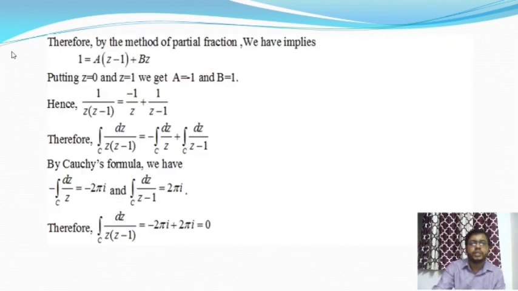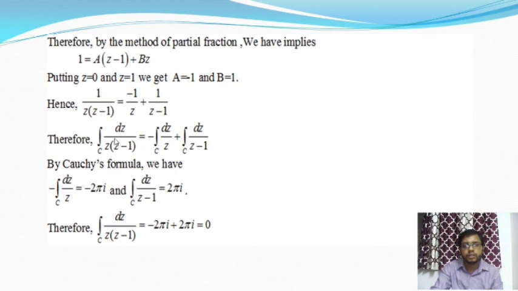If we put z equal to 0 we get the value of a, and when we put z equal to 1 in this equation we get the value of b. So a is equal to minus 1 and b is equal to plus 1. Therefore 1 by z into (z minus 1) can be expressed as minus 1 by z plus 1 by (z minus 1).